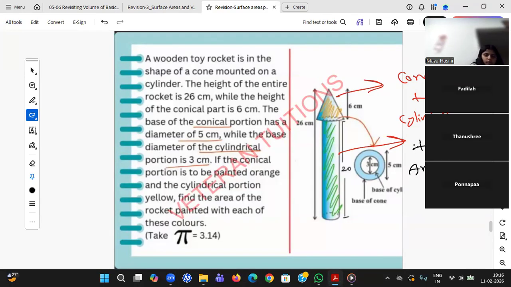Tanish, are you connected, student? Tanish, I have asked you a question, but you are disconnected.